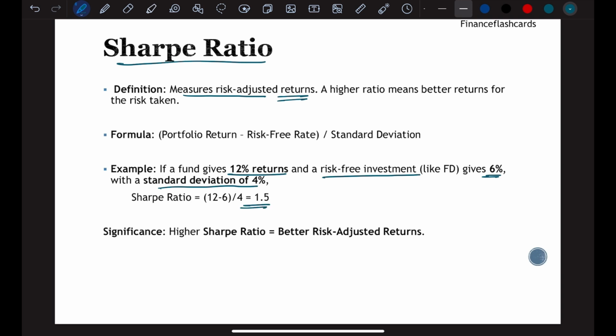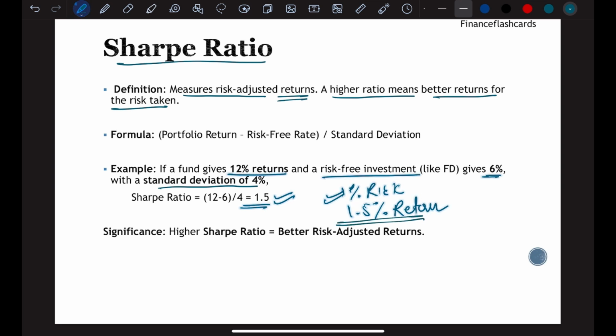In shorter terms, what we have to look for here is a higher Sharpe ratio, which means that it is delivering better results. In very simple terms, this 1.5 means that if you are taking 1% risk, then your fund is delivering 1.5% return. So obviously for 1% of risk, we need those schemes that deliver higher return.